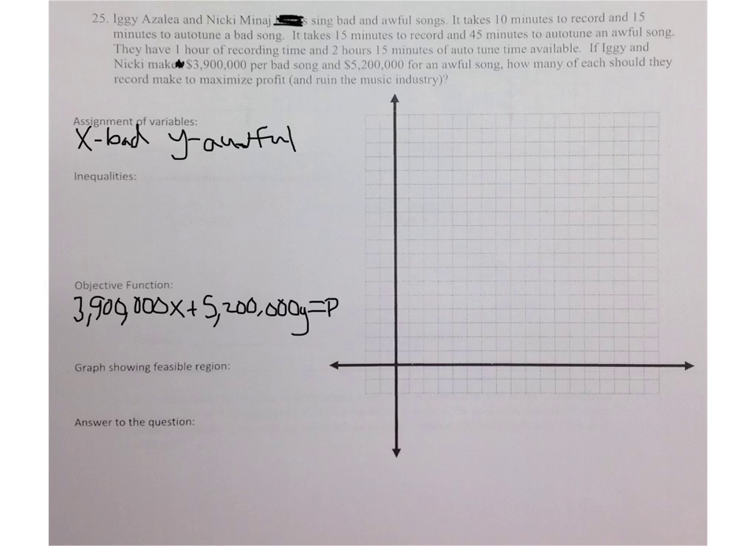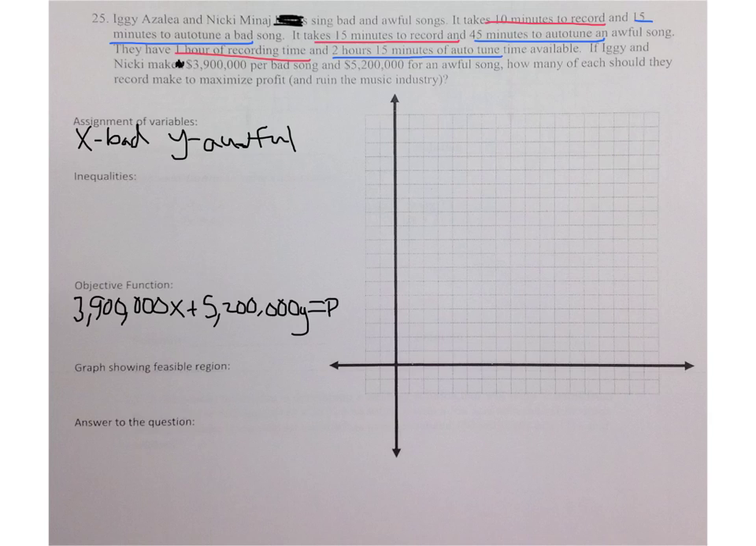Lovely. Now it comes time for our inequalities, our constraints. So let's look at the information we have. We have reference to recording time and auto-tune time. So if it takes you 10 minutes to record and then 15 minutes to auto-tune a bad song, and it takes 15 minutes to record and 45 minutes to auto-tune an awful song, and you have an hour of recording time and 2 hours and 15 minutes of auto-tune time, it looks like there we can set up some constraints. So we're limited on our recording time and we're limited on our auto-tune time. So let's put these together.